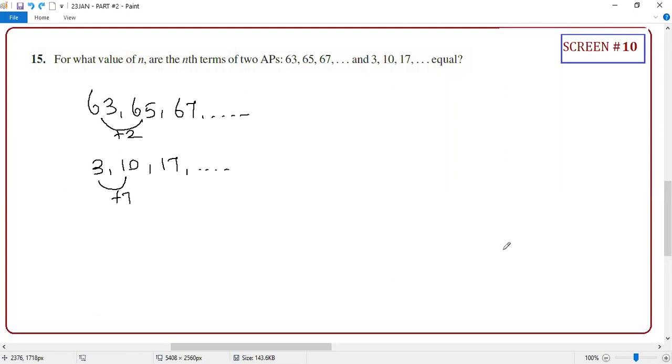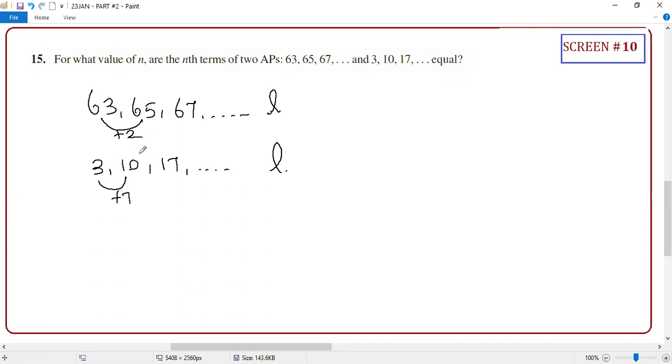So, for what value of N are the nth terms equal? The nth term of this and the nth term of this. But will both have the same nth term position? No, sir, the position is different. The position is different, but the value is the same. So what Sahil is saying is that the last term L is the same for both, but the nth term position, that means N, is different. Correct or not, Sahil? Yes, sir.